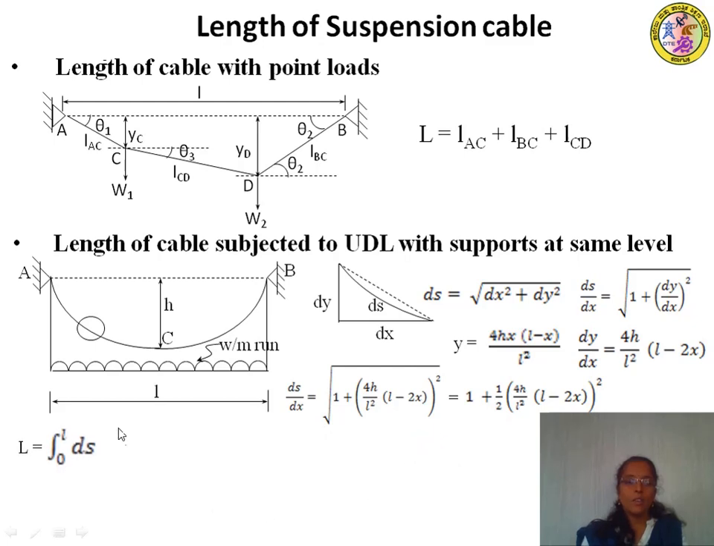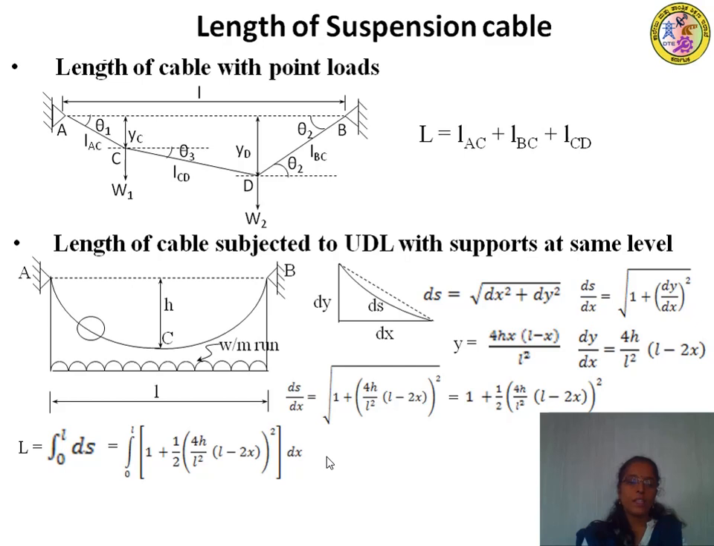Now, the total length of the cable is the summation of these small elemental elements, that is ds, from 0 to L. Therefore, we can obtain the total length by integrating ds from the limits 0 to L. Substitute the value of ds, that is 1 plus half of 4h by L square into L minus 2x whole square, with limits from 0 to L, into dx.